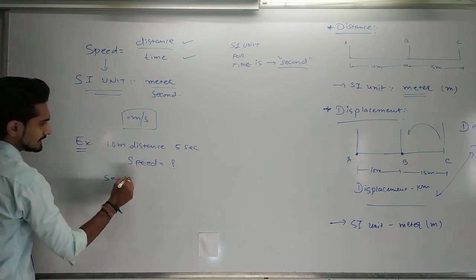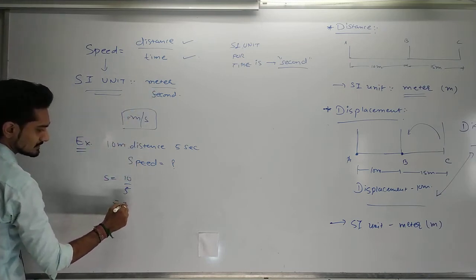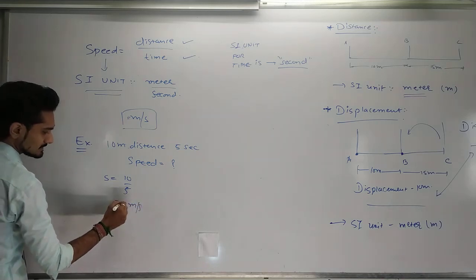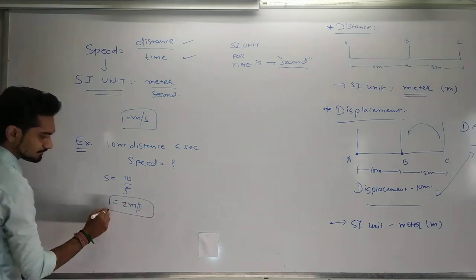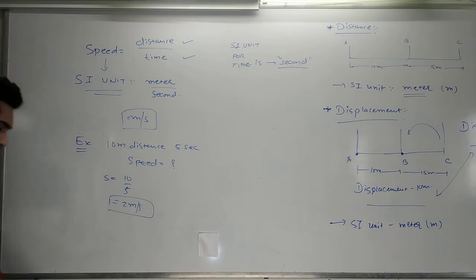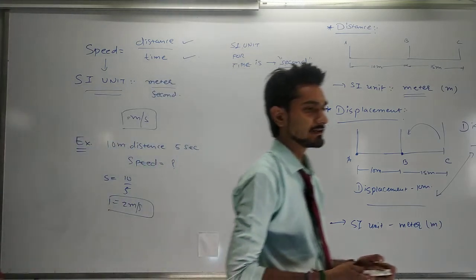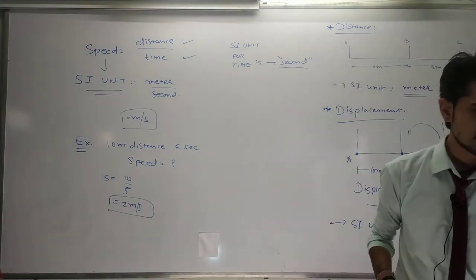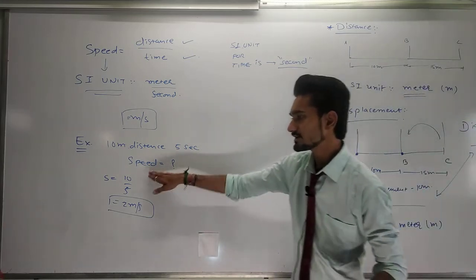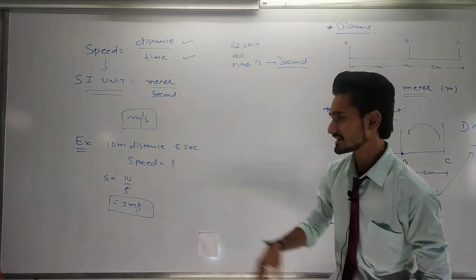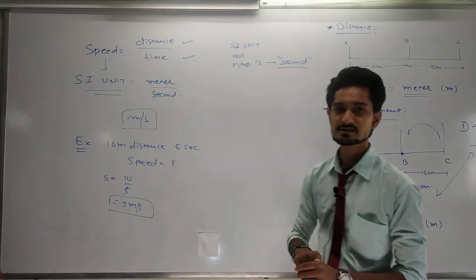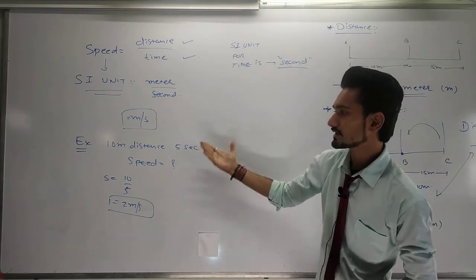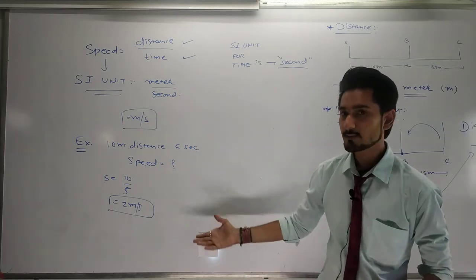Speed is equal to 10 upon 5, then it gives us 2 meters per second. So if you are traveling at 2 meters per second, then you reach your destination 10 meters away in 5 seconds. So this is the way you can calculate the speed.